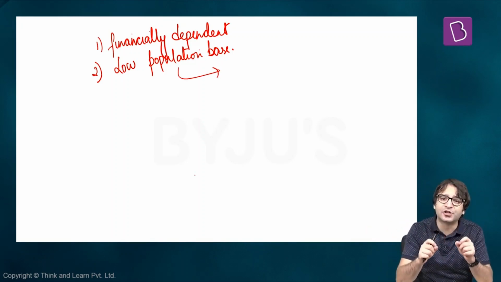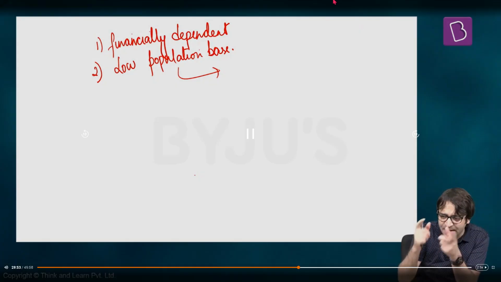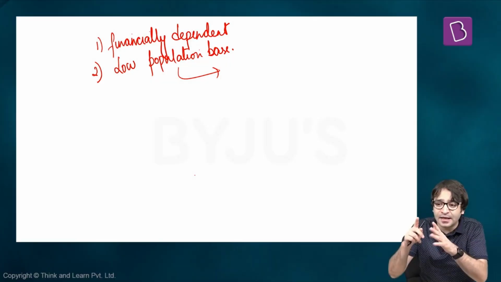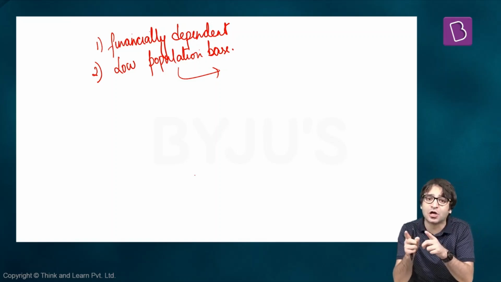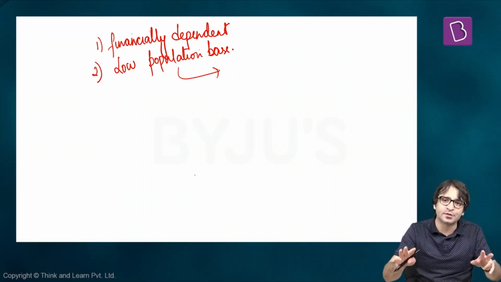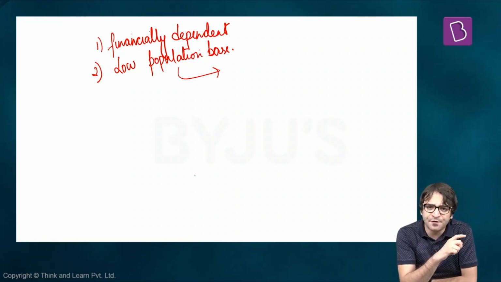Second logic was low population base. If the population of some territories is so small that if we give them democracy, it will become costly. It will become costly to have a legislative assembly for a smaller population base, a high court for a small population base, a secretariat for a small population base. Democracy would become very costly in areas which have a low population base. That is why there were 2 broad reasons given in 1956 when we had 6 union territories.